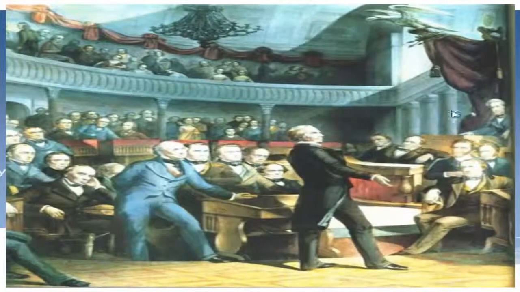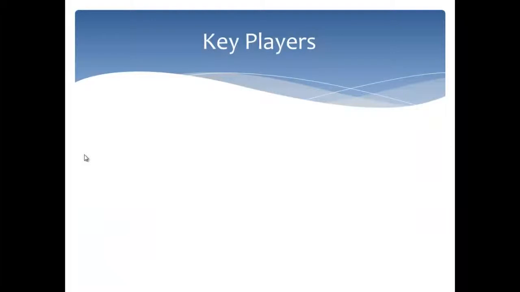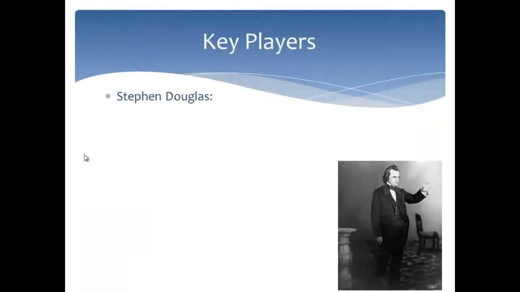And over here is the President of the Senate. And according to the Constitution, who is the President of the Senate? If you said the Vice President, you are correct. And there is Vice President Millard Fillmore, who will shortly become President when Zachary Taylor dies. And he will support Henry Clay's Compromise of 1850. Okay, let's get going. We need to know some key players of the Compromise of 1850.